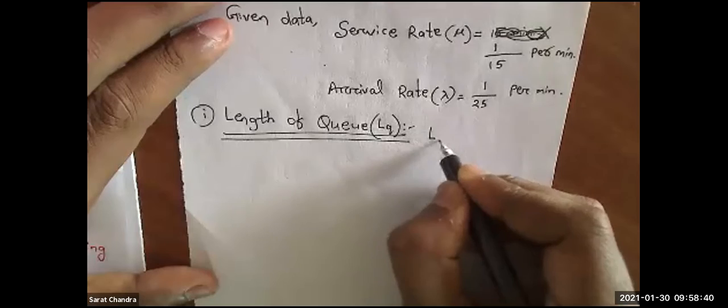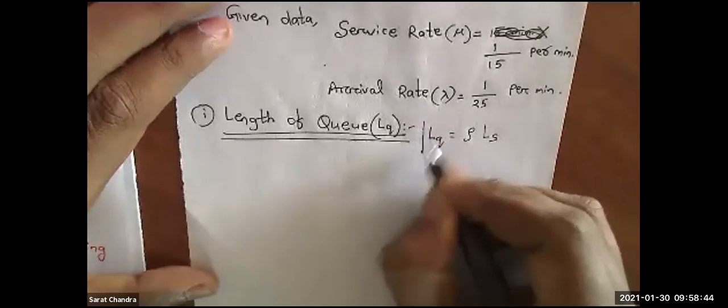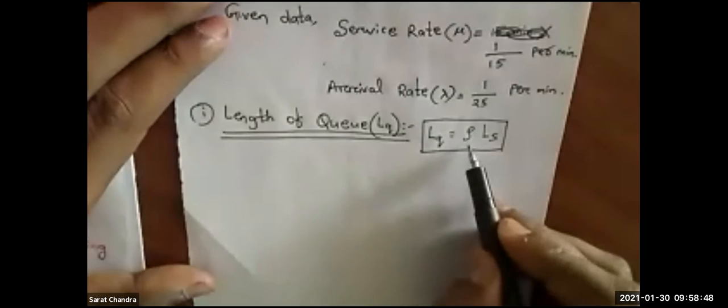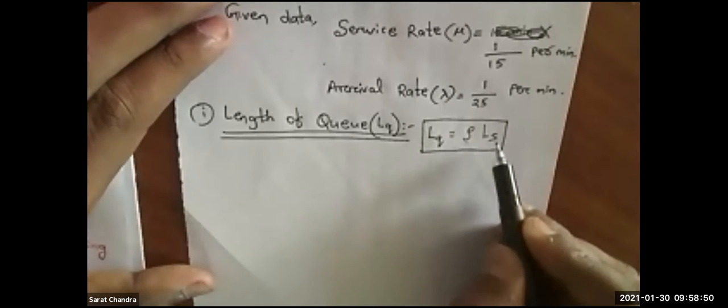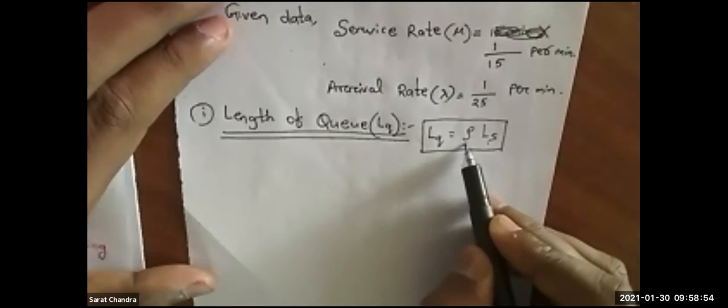Clear? So that thing I will write over here in the formula. Length of the queue, LQ equals rho into LS. This is the thing I have to calculate. But I don't know the value of rho, and I don't know the value of LS. So what is the formula for rho?